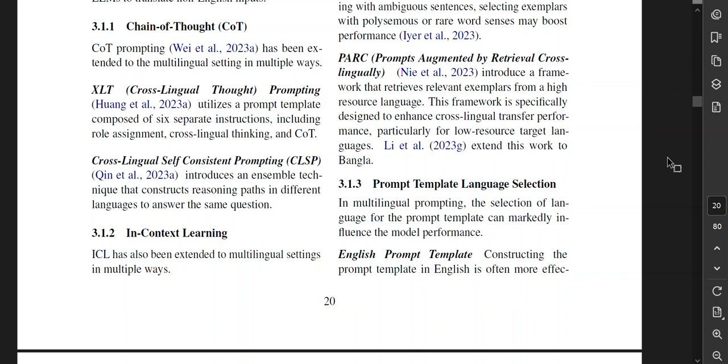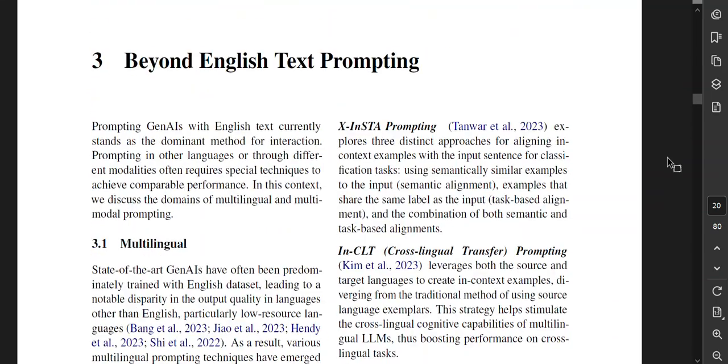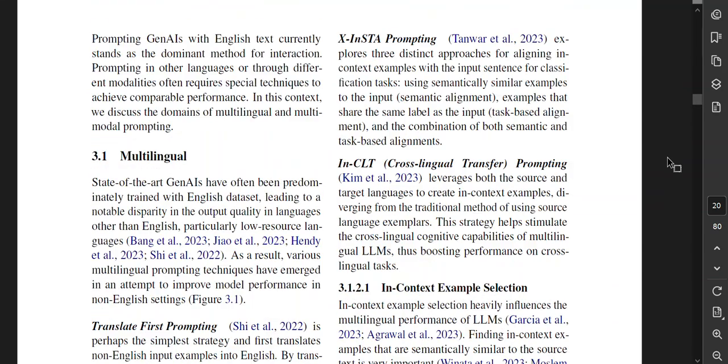In-context learning, whose acronym I will eventually remember by the end of this paper, ICL, has also been extended to multilingual settings in multiple ways. X-InSTA prompting explores 3 distinct approaches for aligning in-context examples with the input sentence for classification tasks. We love classification. Using semantically similar examples to the input, semantic alignment, examples that share the same label as the input, task-based alignment, and the combination of both semantic and task-based alignments.